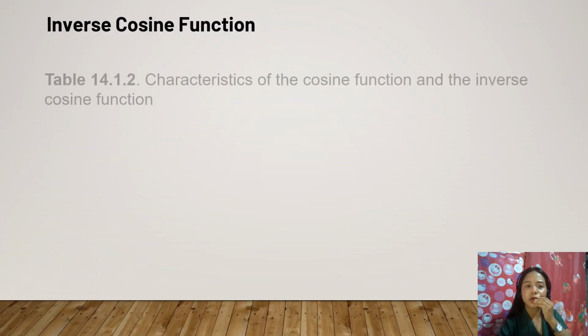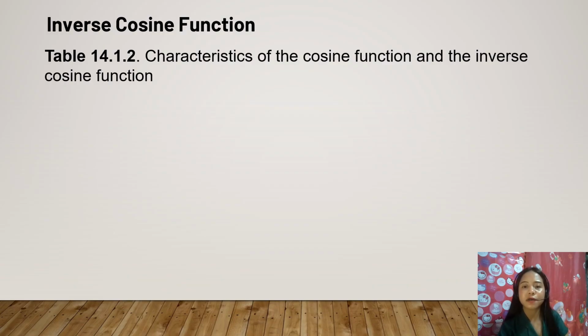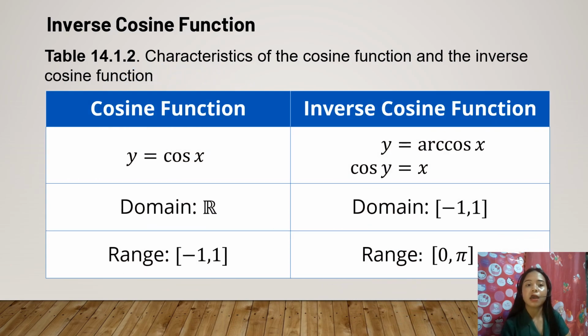Let's proceed to the characteristics of the cosine function and the inverse cosine function. For the cosine function, we have here y equals cosine x. The inverse cosine function of that is y equals arc cos x. Next, we have cosine y equals x.